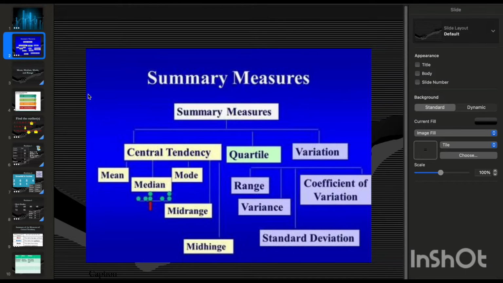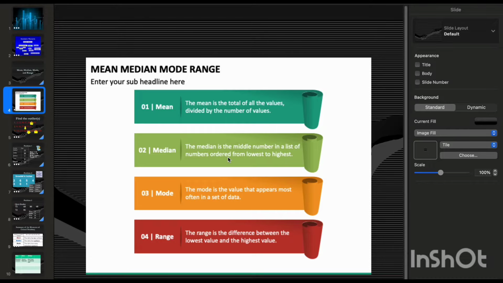So the basic topic inside the measurement of central tendency when it comes to statistics is mean, median, mode. And when we go deeper, it is range, variance, coefficient of variation, and standard deviation. Today we will learn how we can use mean, median, mode in machine learning, deep learning, and how developers or data scientists use it in machine learning algorithms, regression, clustering.